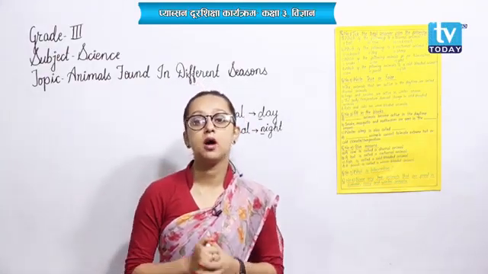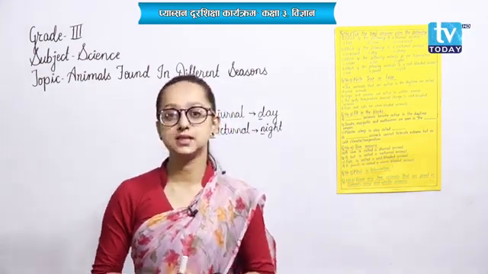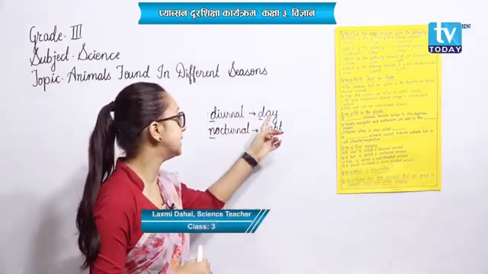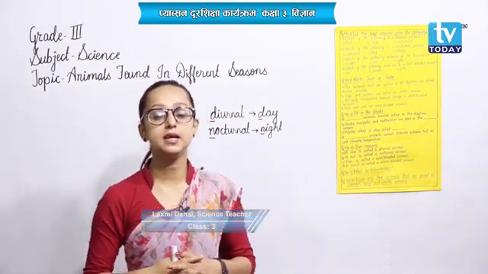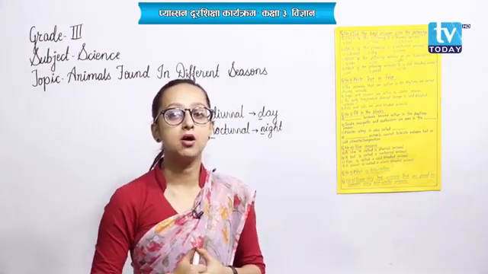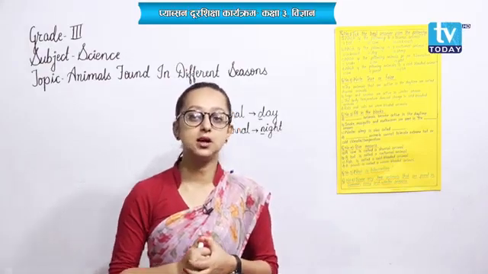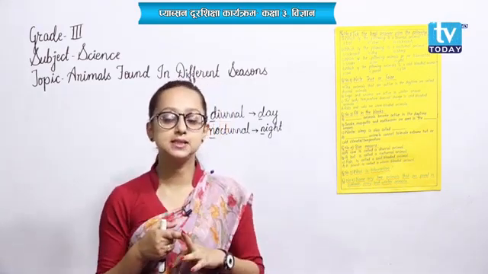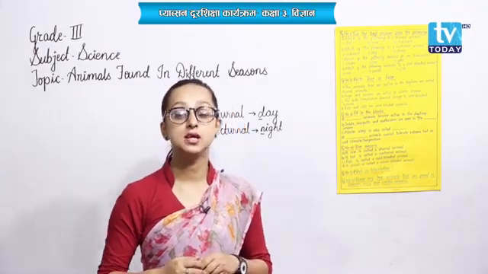Understood? Now I want to draw your attention towards the animals that are found in different seasons. These were the animals we discussed on the basis of time, that is in daytime and on night time. Now we are going to discuss animals that are found during different seasons. At first, let's talk about the animals that are found in summer season. In this chapter, we will be discussing the animals found in three different seasons, that is summer season, rainy season and winter season. But at first, I want to take you to the animals found in summer season.